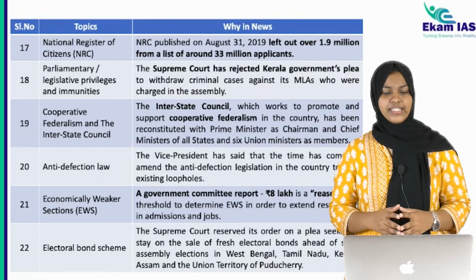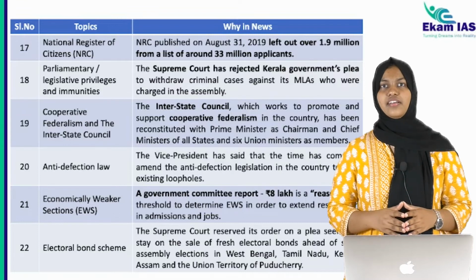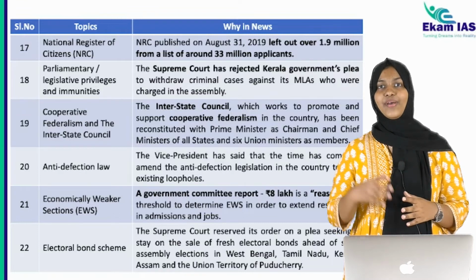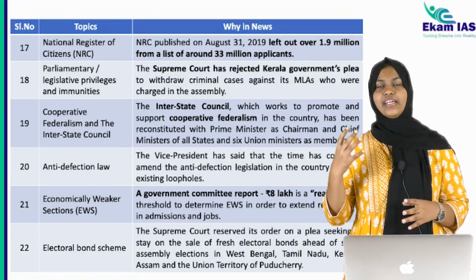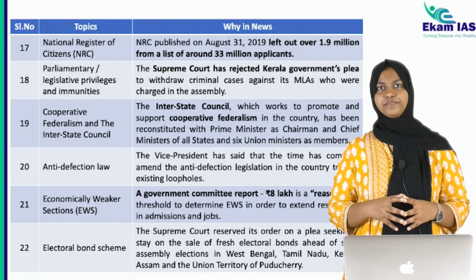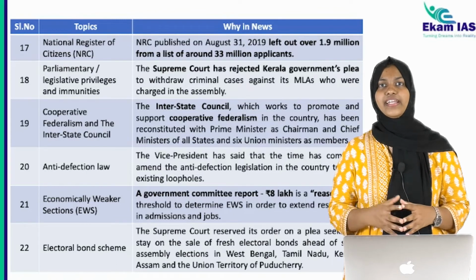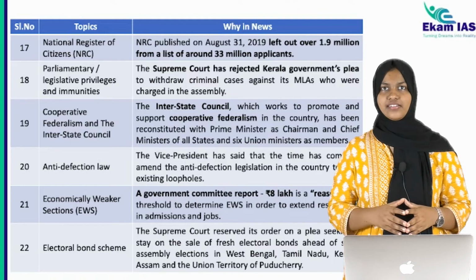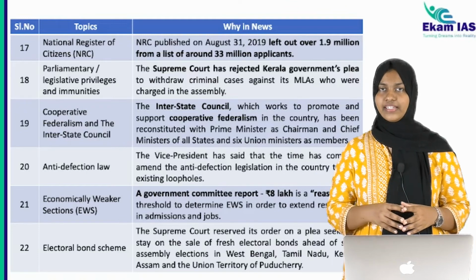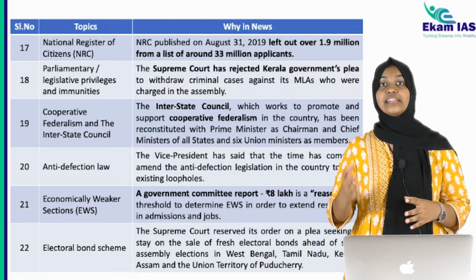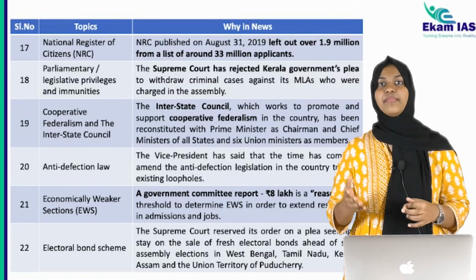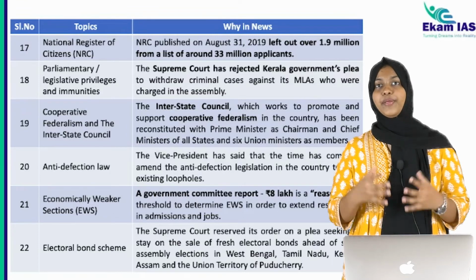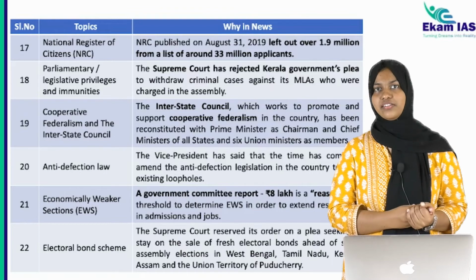Then our next topic is economically weaker sections. The Supreme Court has asked whether an income criterion can be set for determining economically weaker sections, that is the 8 lakh income criterion. Is it a reasonable threshold to determine EWS people in order to give them reservation?